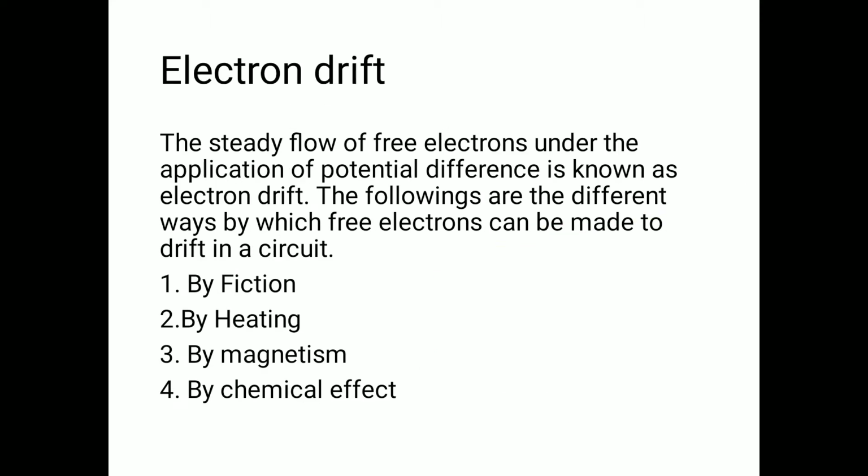Electron drift. The steady flow of free electrons under the application of potential difference is known as electron drift. The following are the different ways by which free electrons can be made to drift in a circuit: by friction, by heating, by magnetism, by chemical effect. Current electricity is of two types: direct current and alternating current.